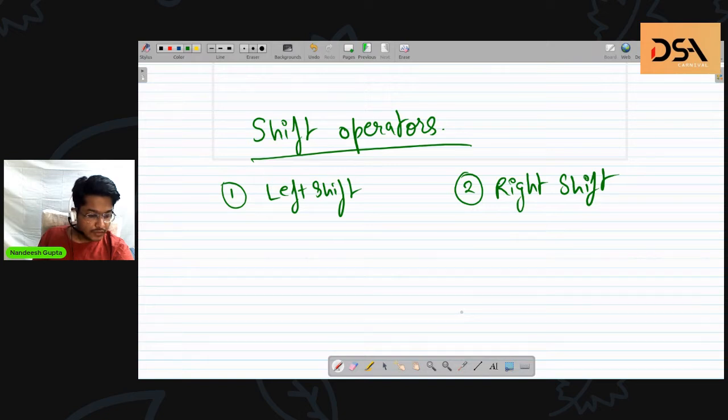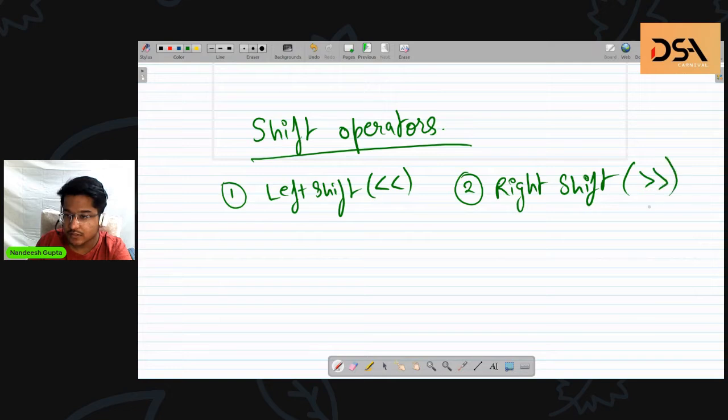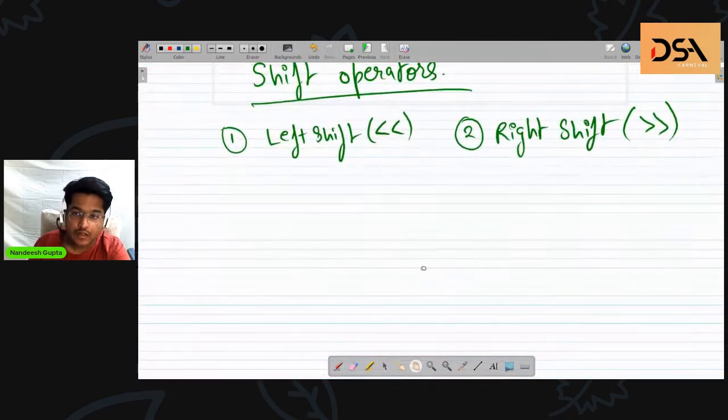I don't think anyone's having doubt till now. Left shift is represented by two left facing arrows, and right shift by two right facing arrows.